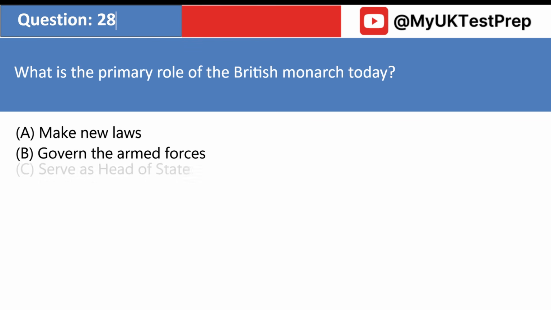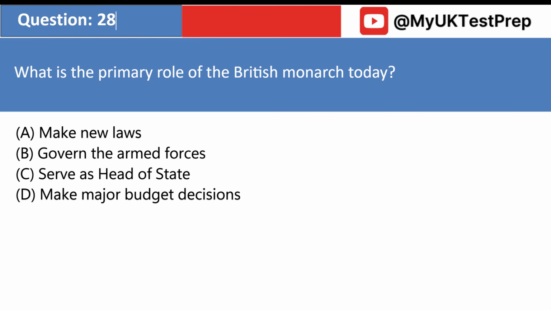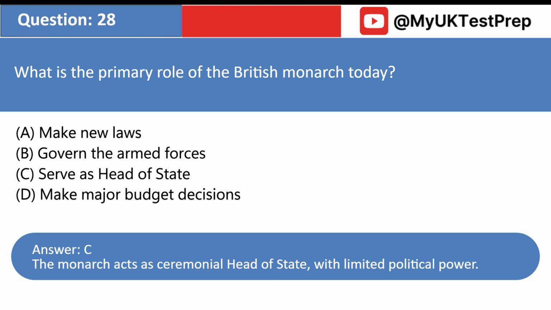What is the primary role of the British monarch today? A. Make new laws. B. Govern the armed forces. C. Serve as head of state. D. Make major budget decisions. Answer: C. The monarch acts as ceremonial head of state, with limited political power.